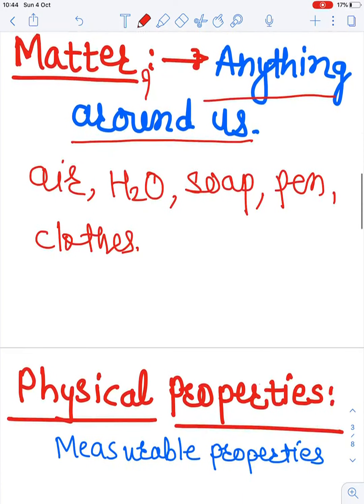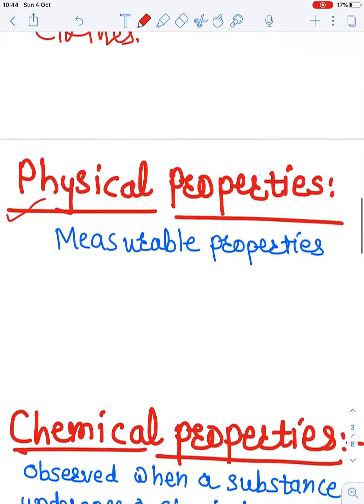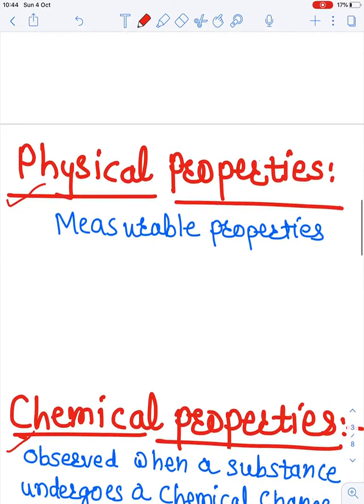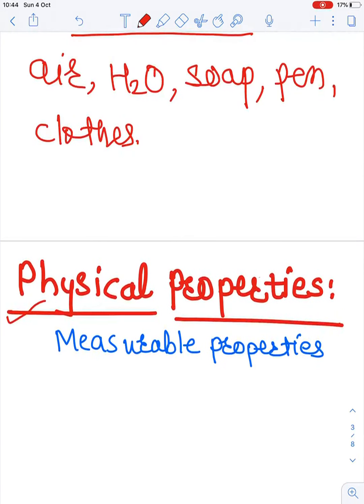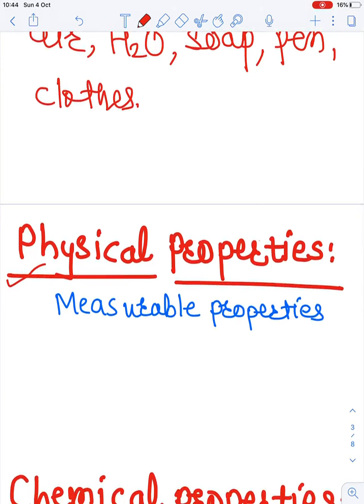And study करना है यानी कि हम क्या करते हैं? What do we study? That is, we just study the physical and the chemical properties of the matter. That is, we just study about the physical and chemical properties of the different things around us. Physical properties जब हम study करते हैं, what is meant by physical properties?